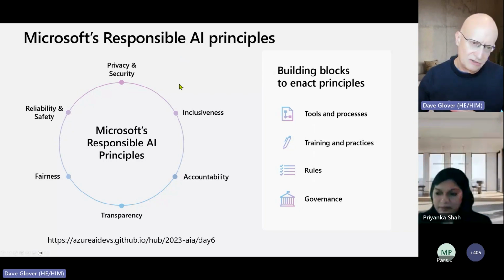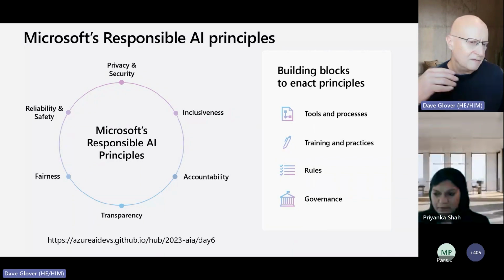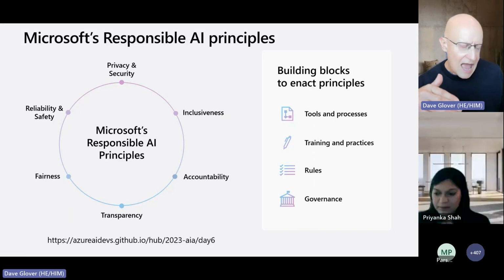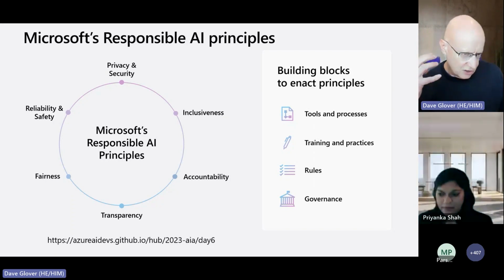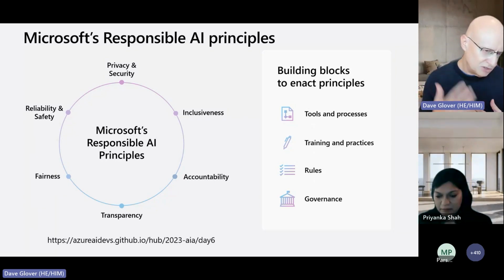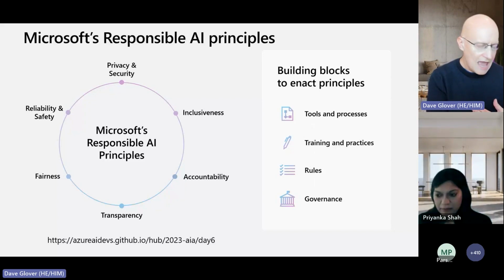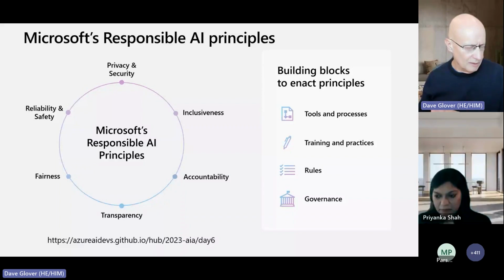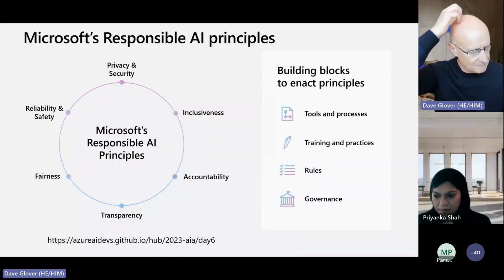But let's talk through some of these very briefly. We talk about privacy. So when we think about privacy, we think about privacy as a basic human right. So we are very careful in the models that we train, and we encourage you that when you're training models, you think about privacy, making sure that data doesn't contain personal identification information. You need to think about where these models are running. Are they running in the cloud? Are they running on premise? Are they running on mobile? So who has access to these models and things like that.